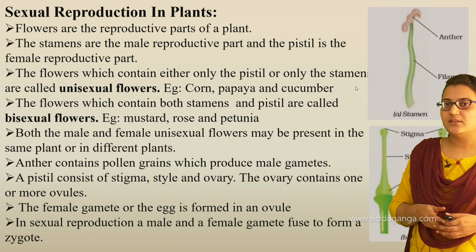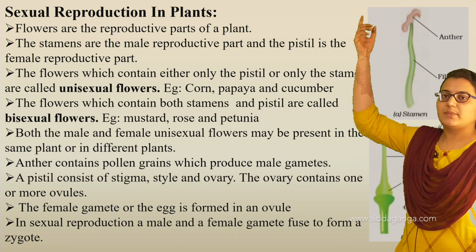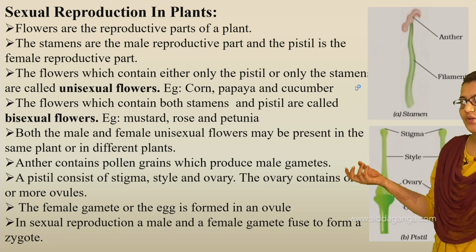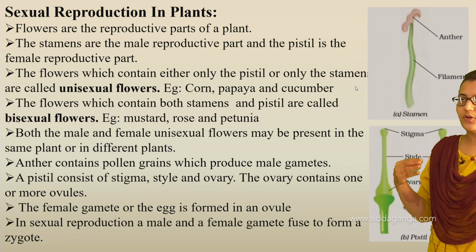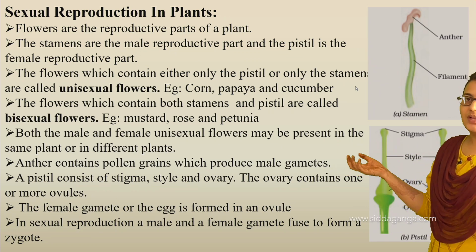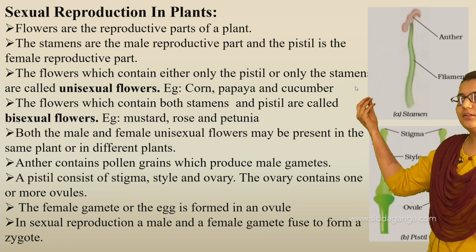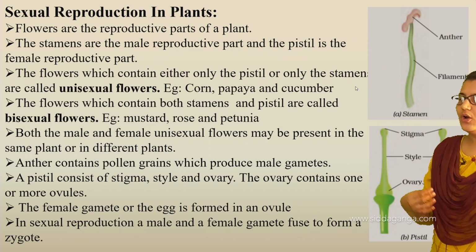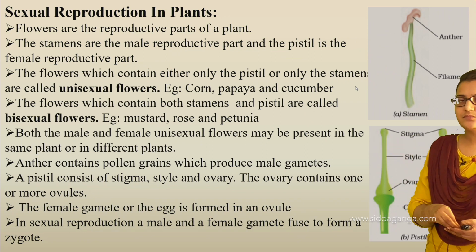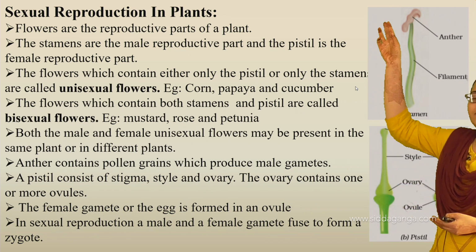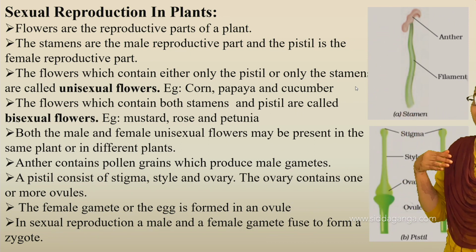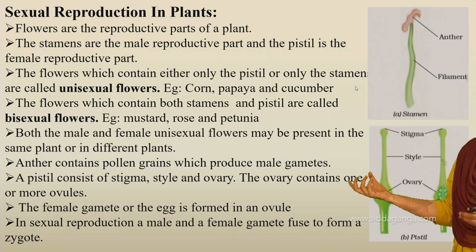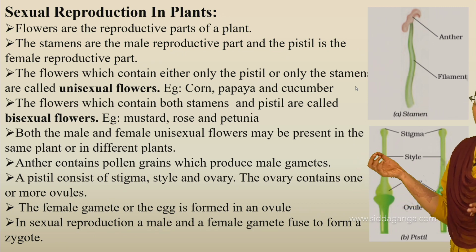For example, see here the anther is present, and this is where male gametes are produced. Here the female gametes are produced. Now both of these have to fuse together to form a new individual. This is what sexual reproduction means. Now how does this happen? Either the wind flows or water flows, or sometimes insects feeding on flowers carry the pollen grain from the anther to the stigma. Those are all the means by which the male gamete gets transferred to the stigma of the female flower. So that is pollination.